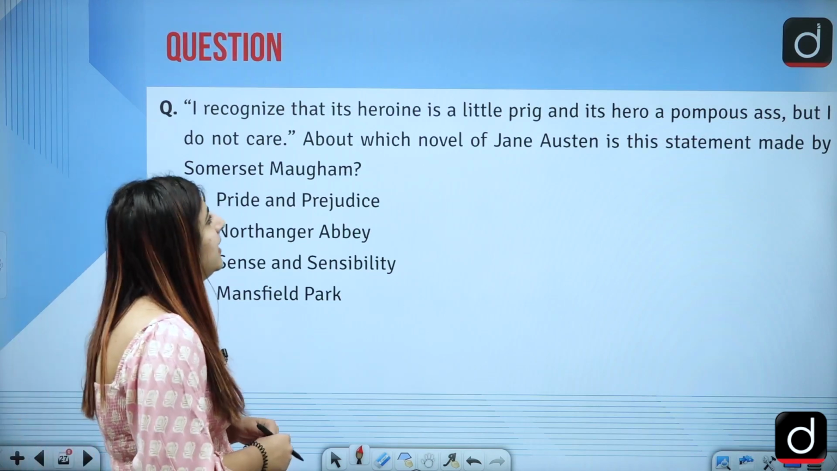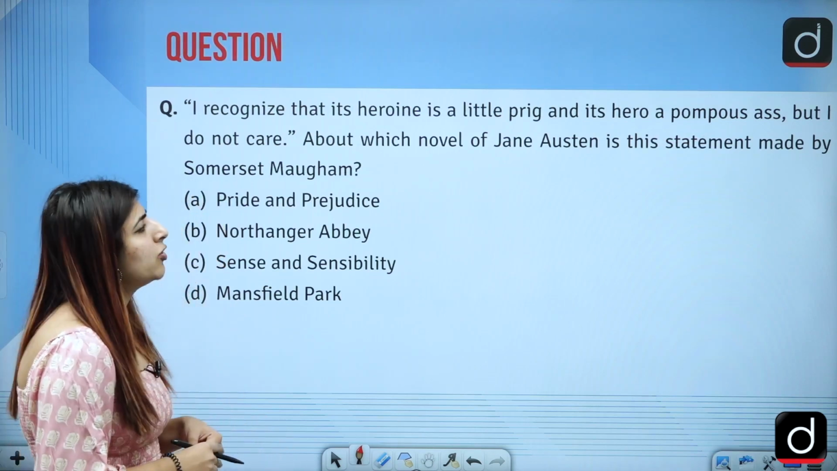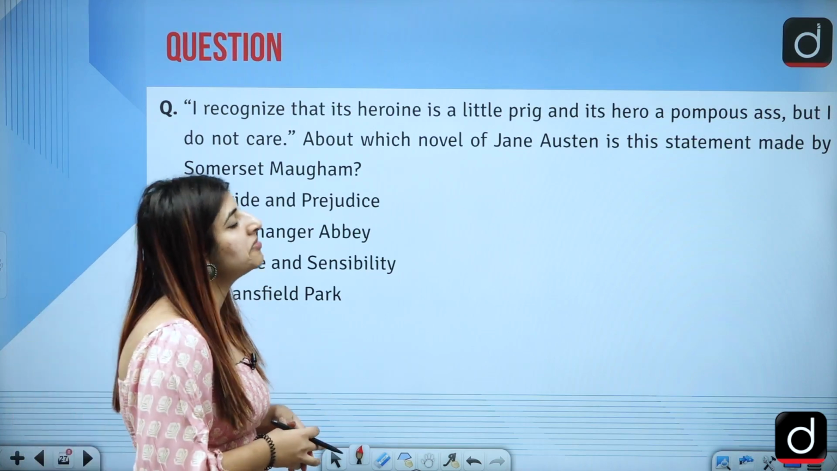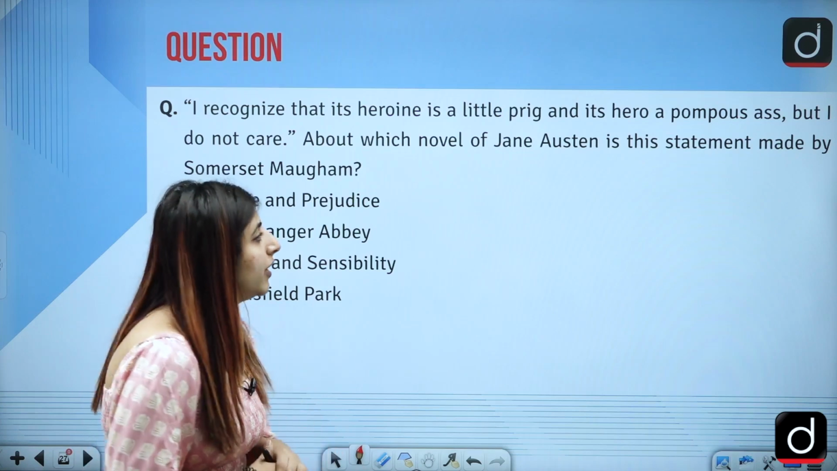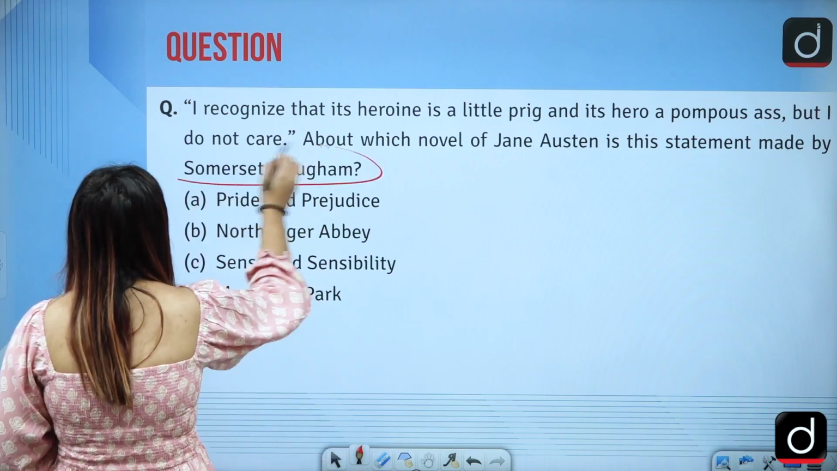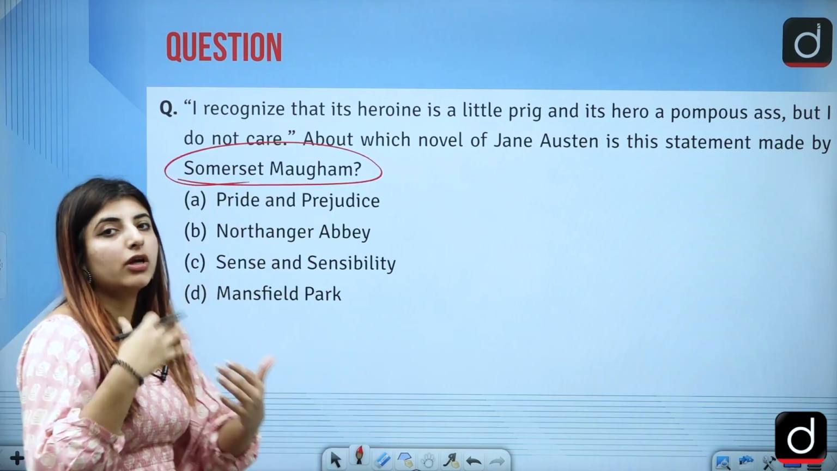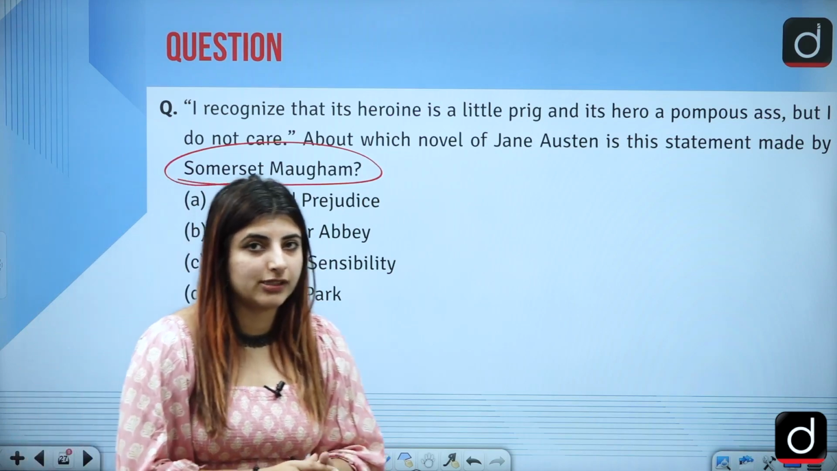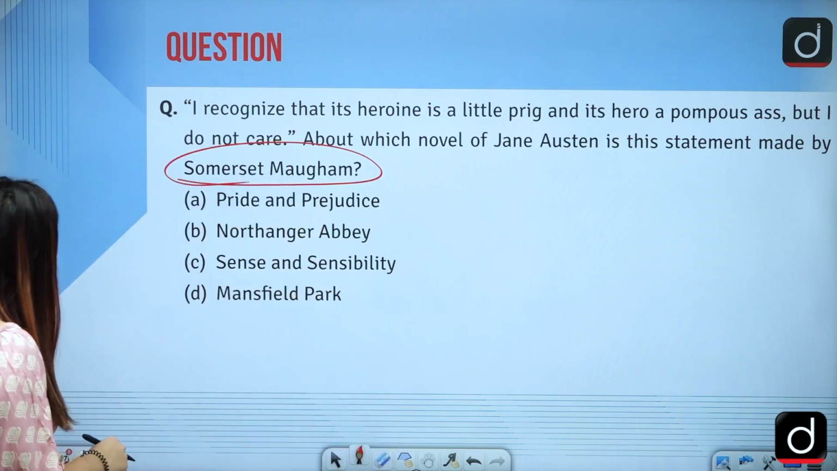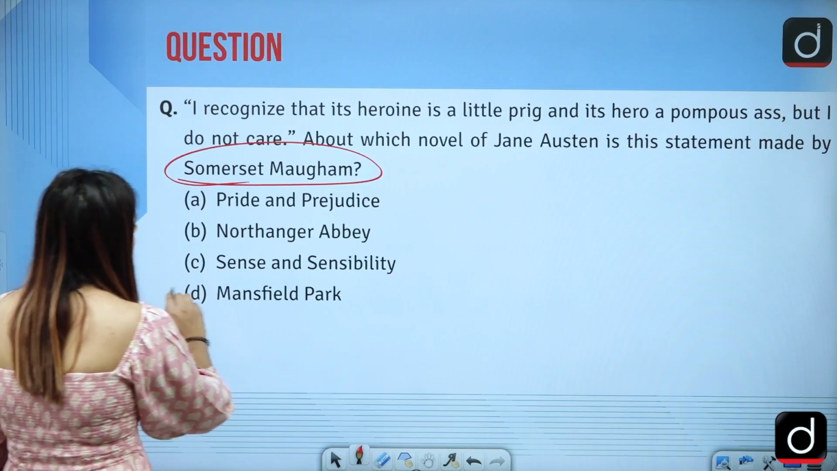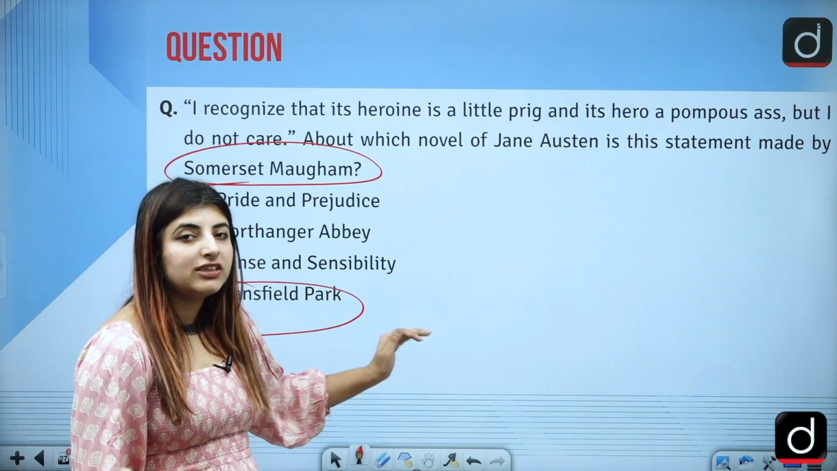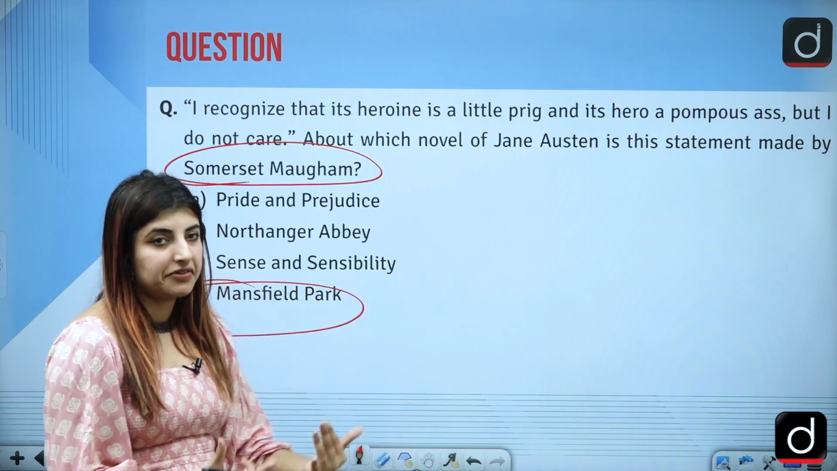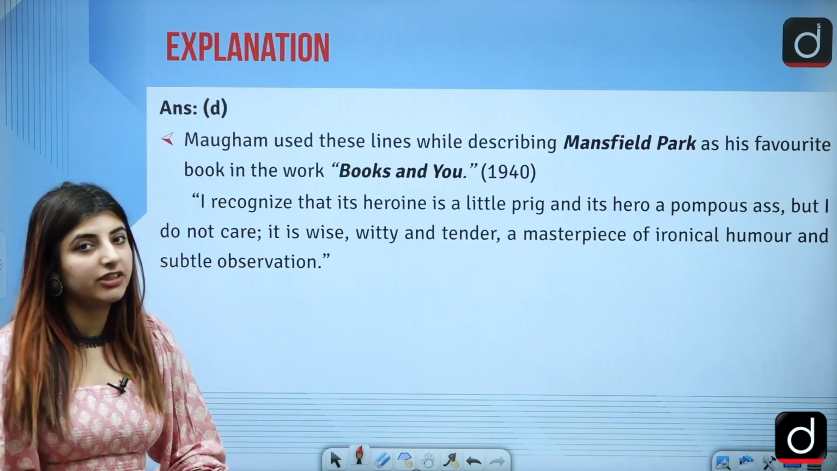Next is, I recognize that its heroine is a little prig and its hero a pompous ass, but I do not care. Who said this? This statement was said by Somerset Maugham, but about which work of Jane Austen? The answer to this question is option D, that is Mansfield Park. This novel was the one which Maugham loved. So let's see what he said.